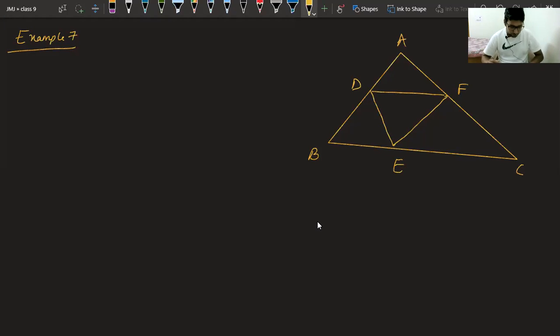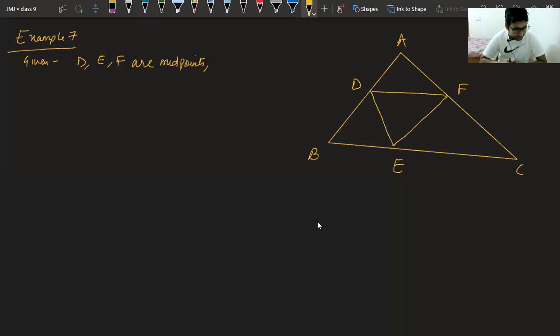Now, the question: triangle ABC, D, E, F are the midpoints. So given to you is D, E, F are midpoints. You should be attentive as soon as you see this term midpoint. You should think that if midpoint is coming, maybe we can use the midpoint theorem. This should come to your mind.